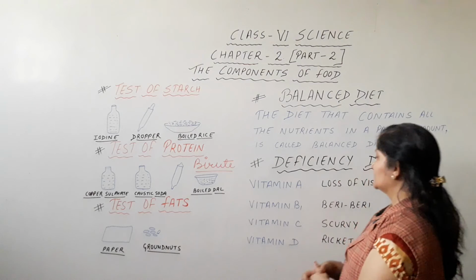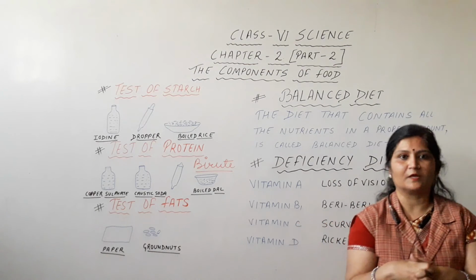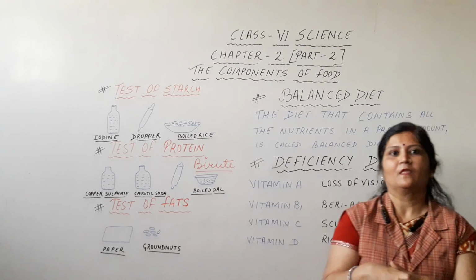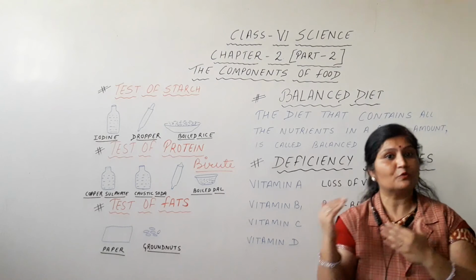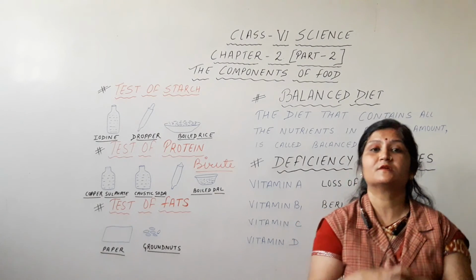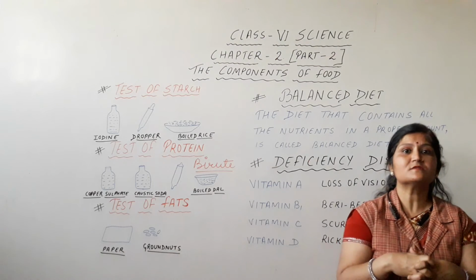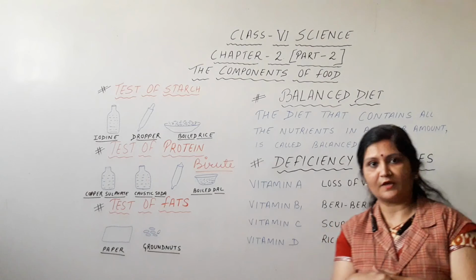Okay. Now the second is iron. Iron is also a type of mineral. It is present in the blood, and due to lack of iron, the disease caused is anemia. Okay.